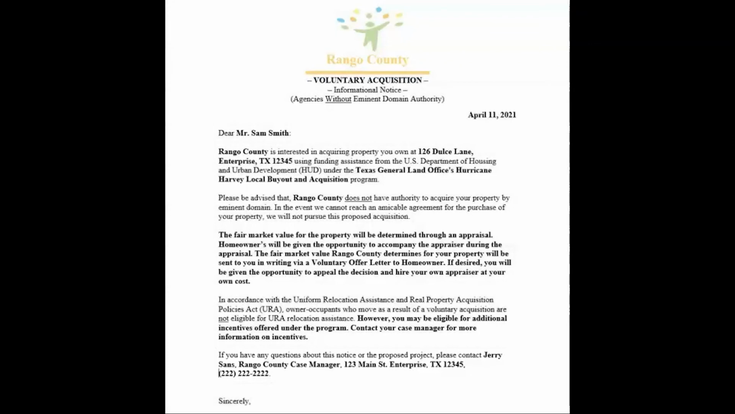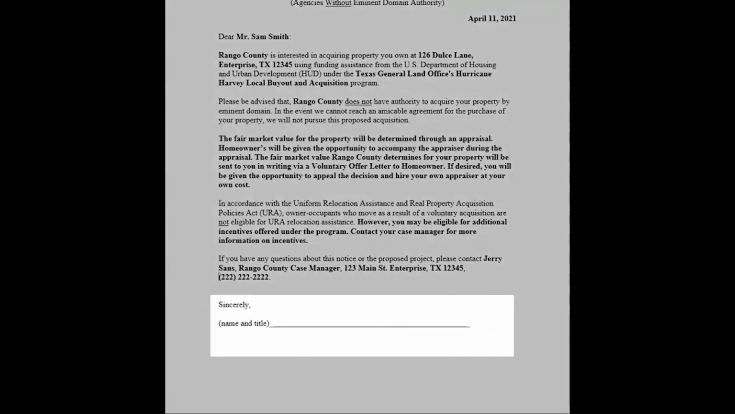To end the notice, please have the subrecipient sign the letter and include their title. In our example, Rango County's judge signed the notice as the subrecipient.